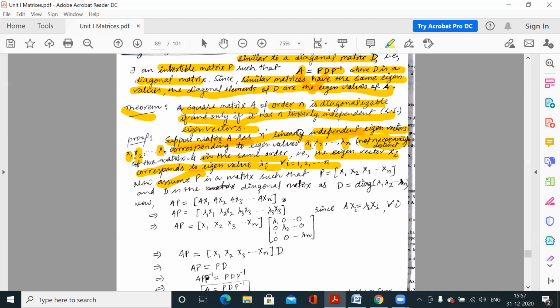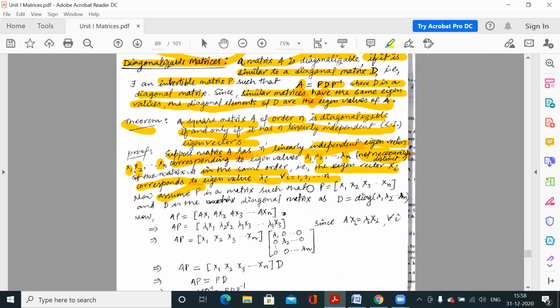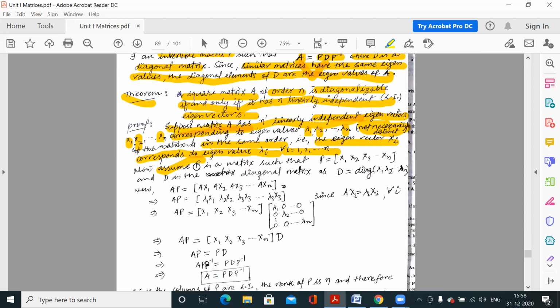Now we will prove that the matrix A is diagonalizable. So we will use the definition of diagonalizable matrix. We have to prove that A is diagonalizable. That means we have to prove that there exists an invertible matrix P such that P D P inverse is equal to A. Clear? So now we are finding that P.